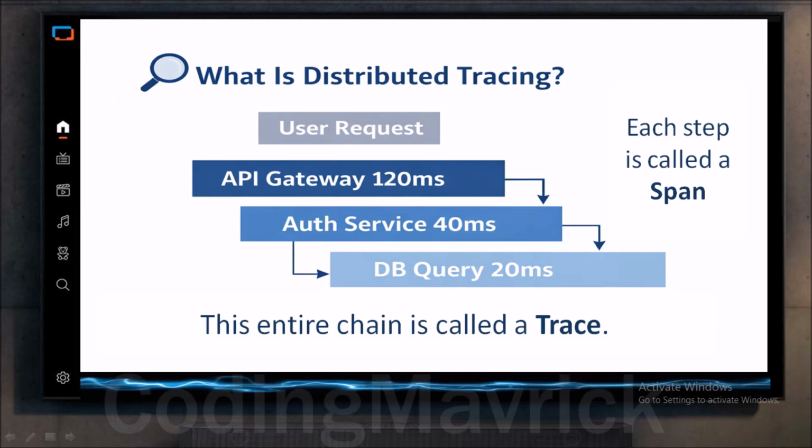This entire journey is called a trace, and each individual step in that journey is called a span. So a trace is the full story and spans are chapters of that story.